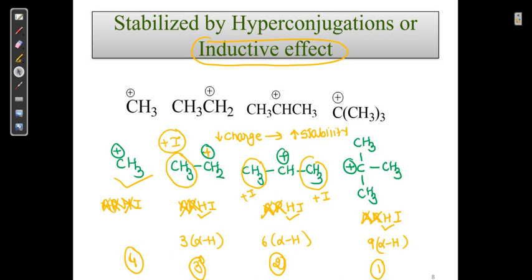Here the positive charge will decrease, and here the positive charge will decrease even more. I told you that if the charge decreases, the stability increases. Therefore, in structures 1, 2 and 3, or simply we can say a tertiary carbocation is more stable than secondary, then primary, then CH3 plus. Okay, so this is one of the concepts.